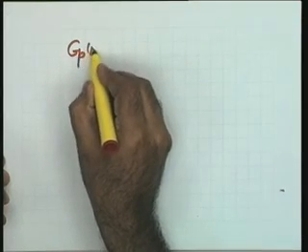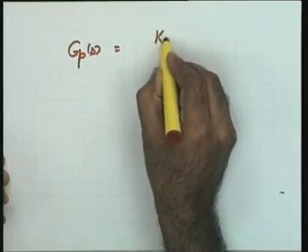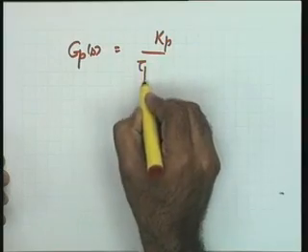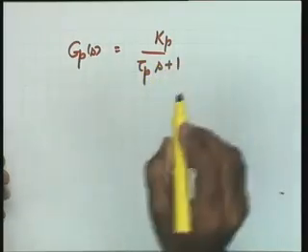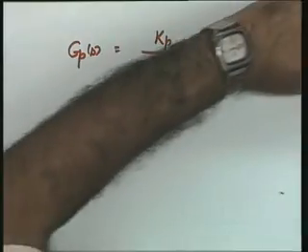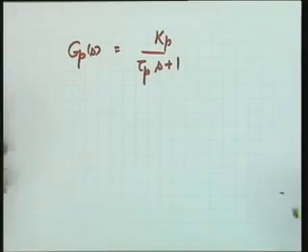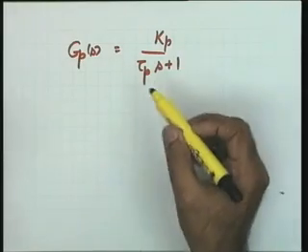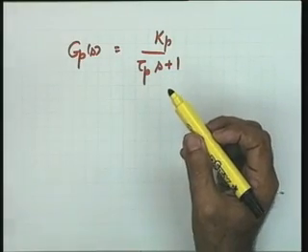So let me rewrite this, Gp(s) equal to Kp over tau p s plus 1. Now as a typical industrial example, let me give you the parameters. The parameters of a particular heat exchanger on which the experiment was conducted are as follows.